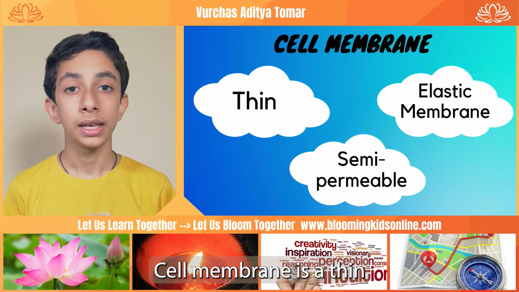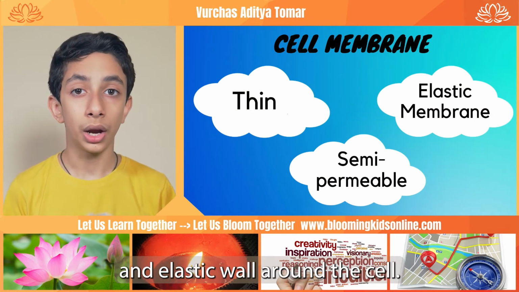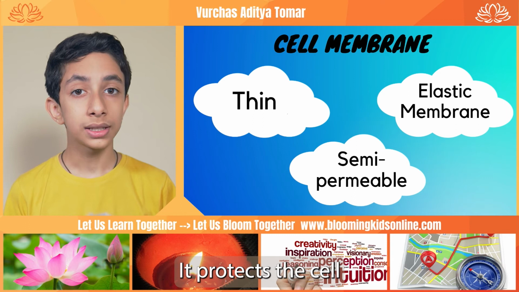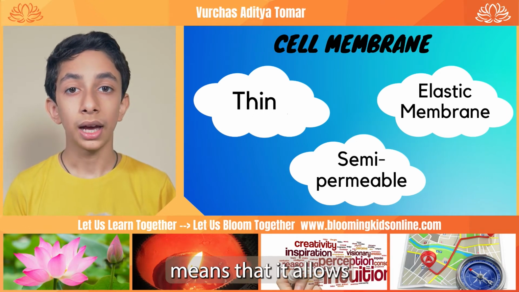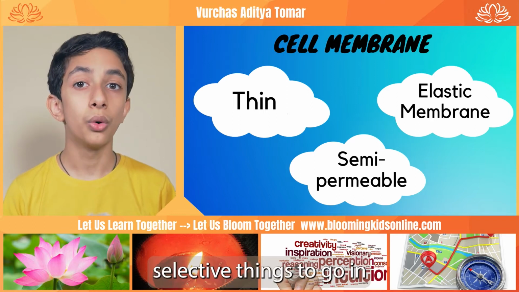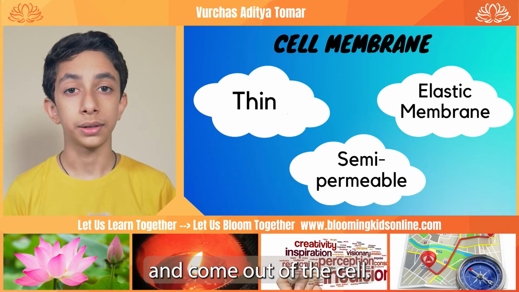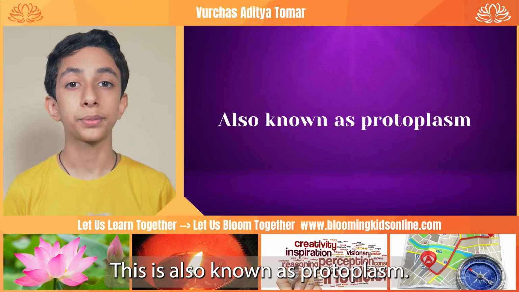Cell membrane is a thin and elastic wall around the cell. It protects the cell and is semi-permeable. Semi-permeable means that it allows selective things to go in and come out of the cell. This is also known as protoplasm.